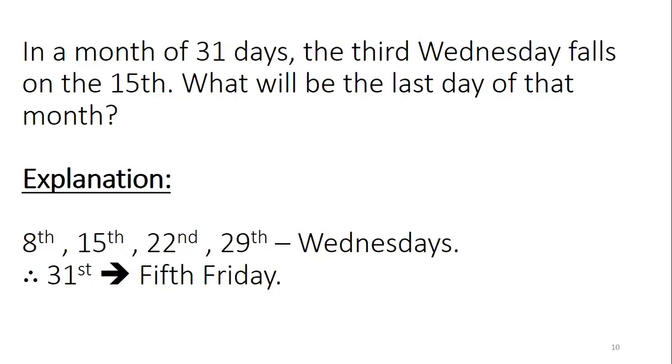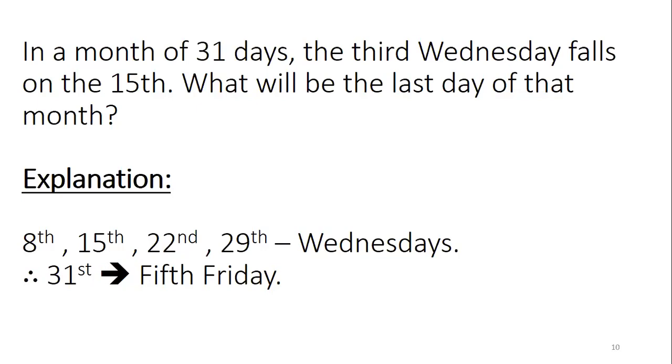Now, how are you telling it is the 5th Friday? I will tell you. The first Wednesday is on the 1st. So from the 1st of that month to the 8th, 1 week is completed, and one Friday will be there.